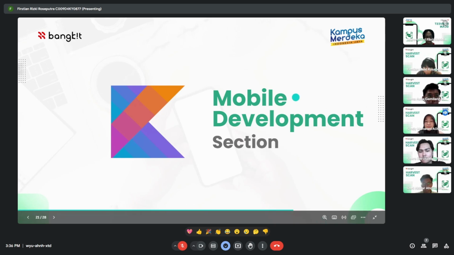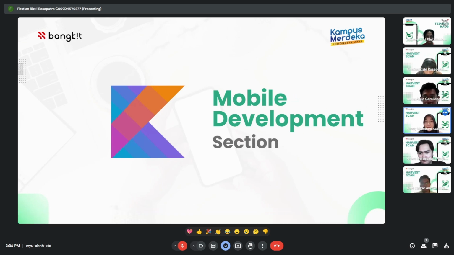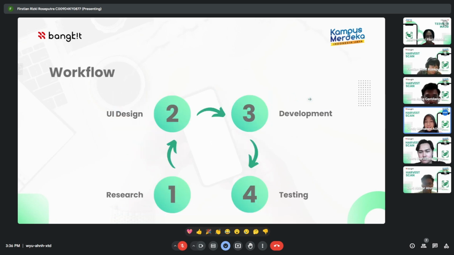Okay, for the mobile development section, the mobile development workflow included 4 key stages, such as research, UI design, development, and testing. Our first step was research. We conducted extensive research to understand user needs, the latest technologies, and best practice in mobile apps.